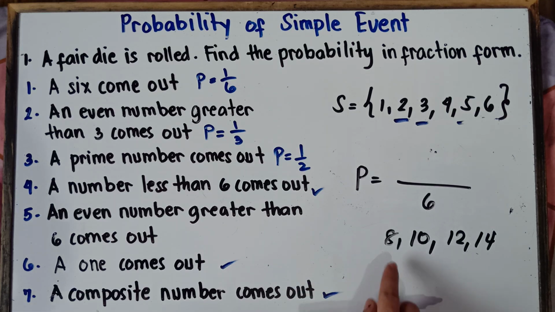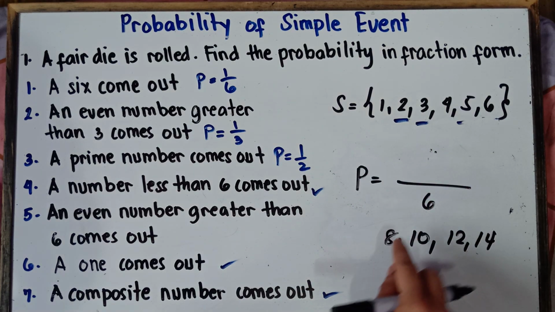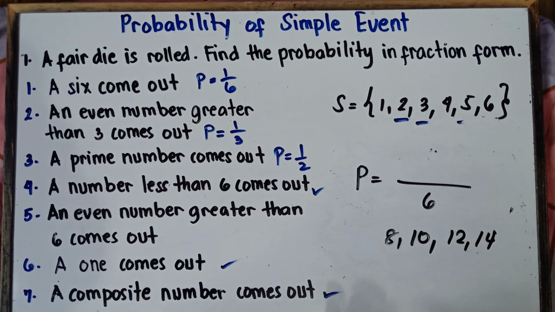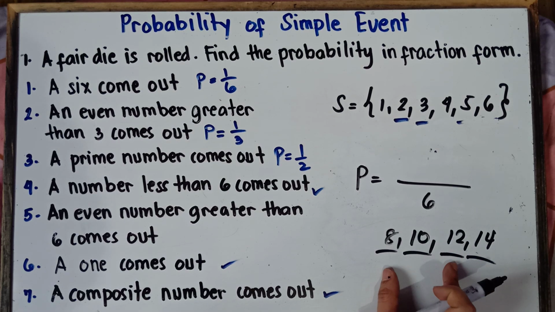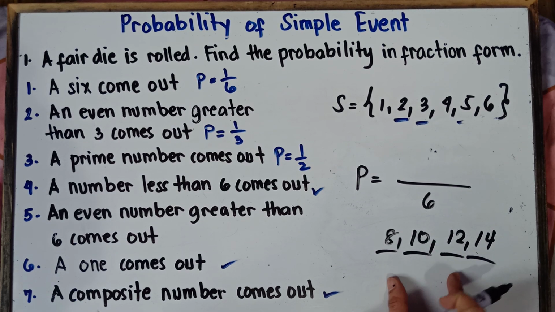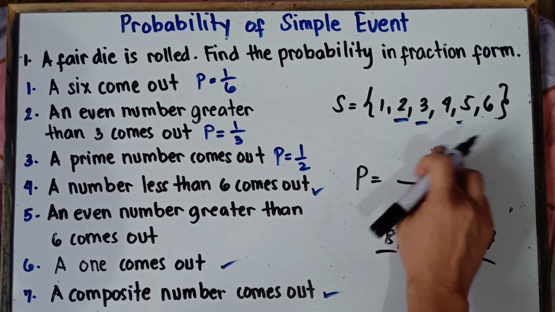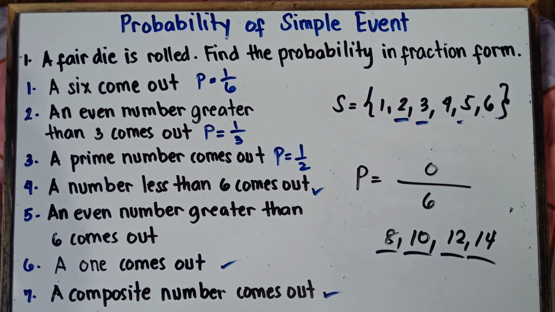Now, we don't have 8, class, with regards to our possible outcomes. 8 is not there. 10 is not there. 12 is not there. When you roll a die, you will not have these numbers. You don't have 8, 10, 12, or 14. Therefore, class, our answer on the numerator would be 0.